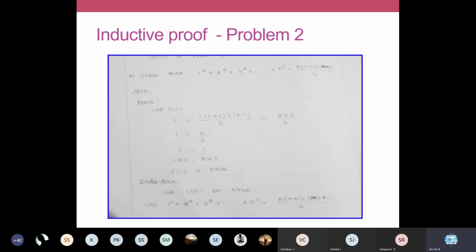Let us assume that S of n is true. S of n is true means you have to assume that the given statement is true. So in your proof, wherever there is this left hand side, we can replace it with this right hand side. That is the benefit of your assumption. Means when I am trying to prove the theorem for n plus 1, we will apply this value. We equate 1 squared plus 2 squared up to n squared with the right hand side value which we assumed. So we assume that 1 squared plus 2 squared up to n squared is equal to n into n plus 1 into 2n plus 1 by 6.